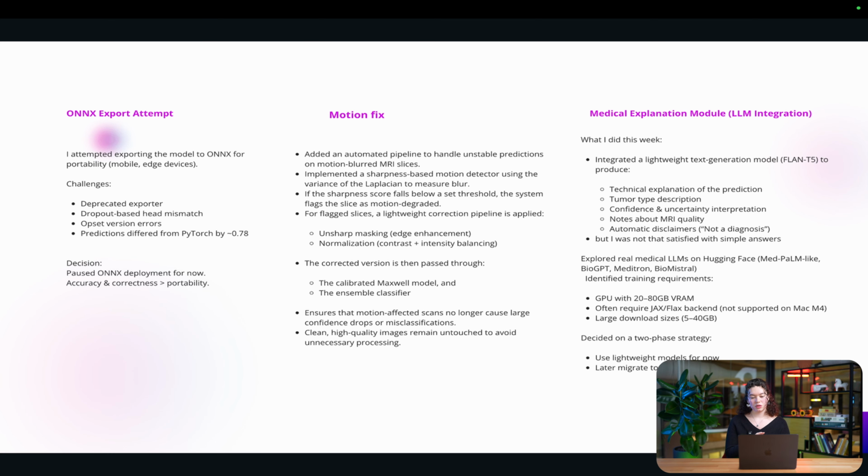So I did more research about real medical LLMs on Hugging Face, like BioGPT or Med-PaLM. For this, I need a bigger server with a higher GPU, because I'm going to download large files and datasets, which I couldn't do this week. So hopefully next week we'll do it with a server.